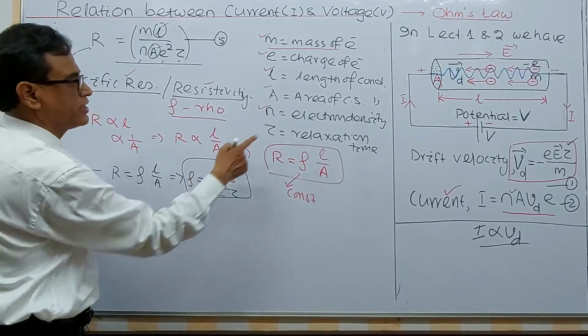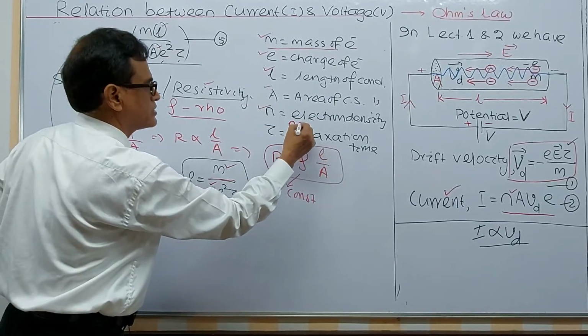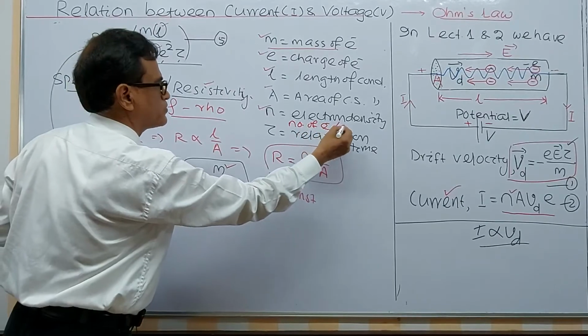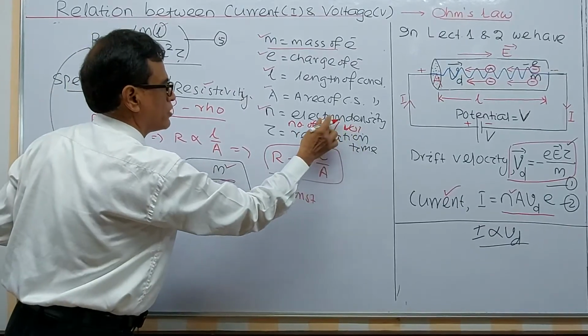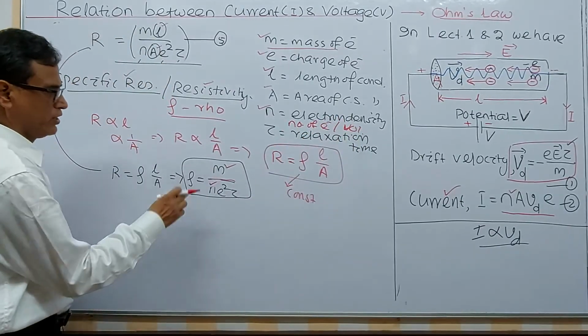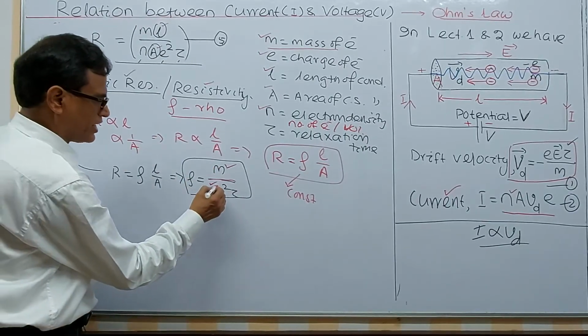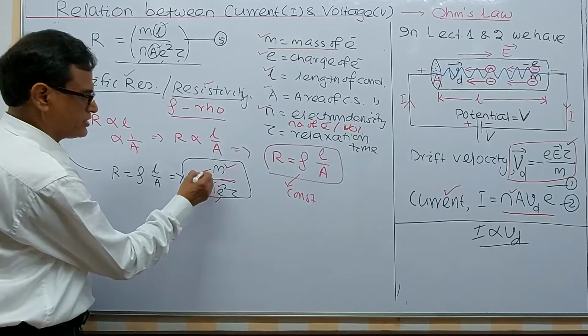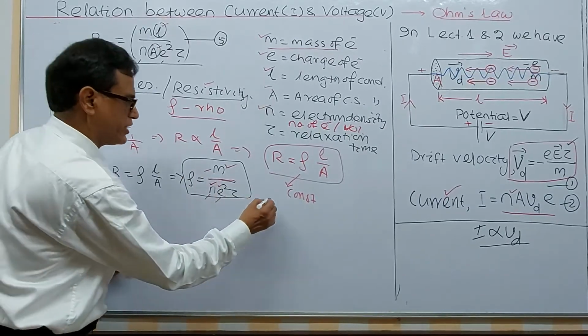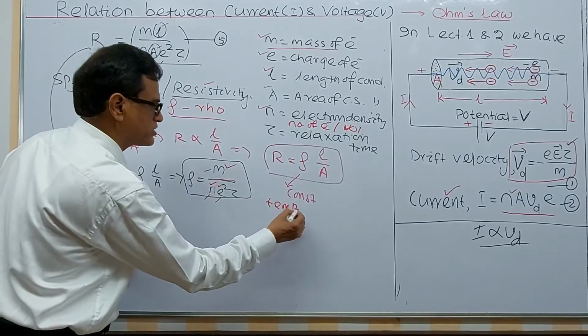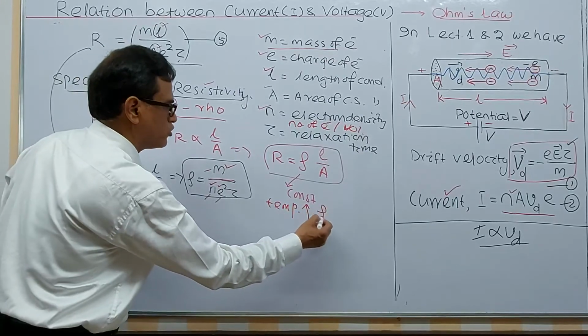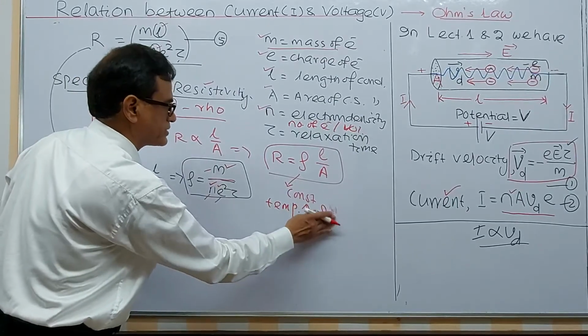Electron density means number of electrons per unit volume. Rho equals m divided by n e square tau. So e is the charge of the electron. These all are constant.